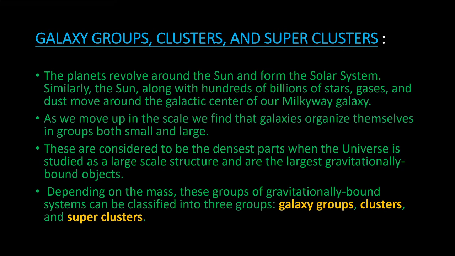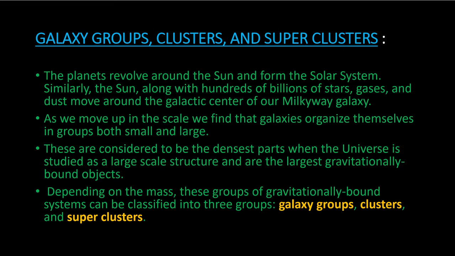So the planets revolve around the sun and form the solar system. Similarly, the sun, along with billions of stars and dust, revolves around the galactic center of our Milky Way galaxy, and like this, it just goes on and on. So as we move up in scale, we find that galaxies also, just like the billions of stars in our galaxy, organize themselves in groups which are both small and large.